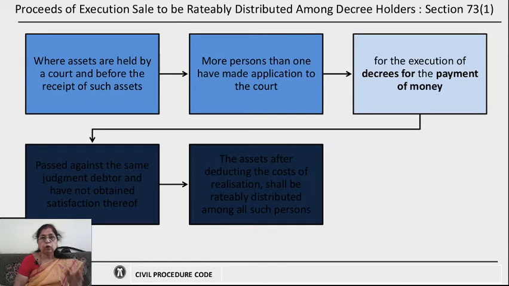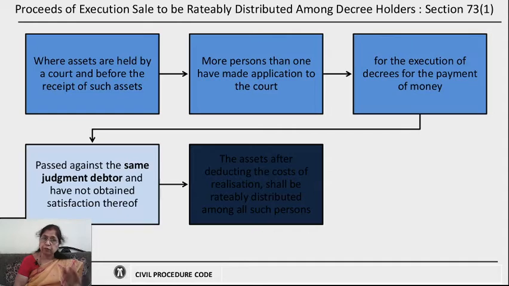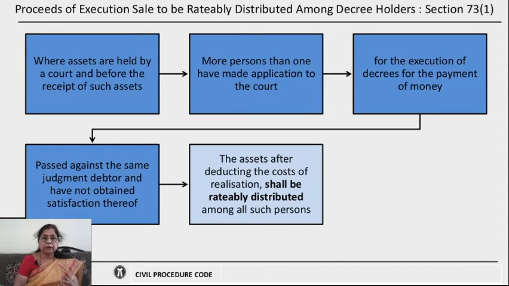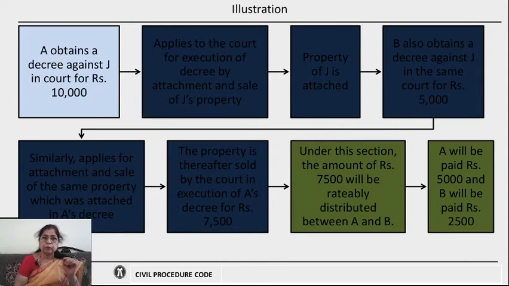They apply to the court for the execution of their different decrees, and the decrees are for the payment of money, and the decrees of the several decree holders have been passed against the same judgment debtor and they have not been satisfied. In such conditions, the assets which are available with the court shall be rateably distributed among all these persons after deducting the costs of realization of those assets. This is provided under section 73 subclause 1.